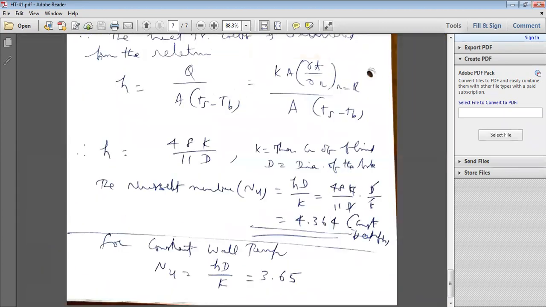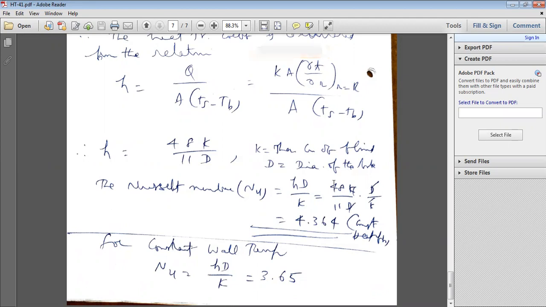Sometimes you can maintain constant heat flux, sometimes constant wall temperature. For constant wall temperature, how do you calculate the Nusselt number? Nu is equal to HD by K, the same, but this constant value changes.